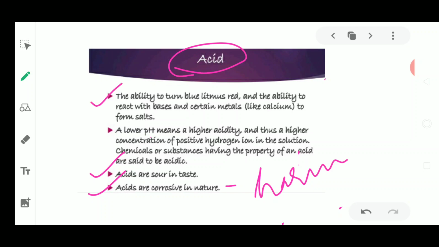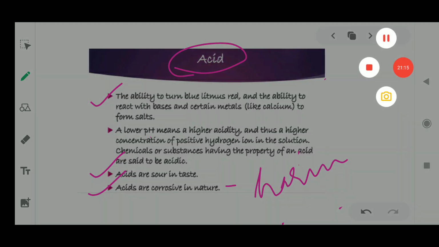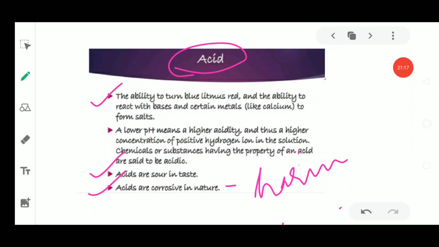Just now we have studied the litmus and the solution. It is going to turn blue litmus to red. So it is one of the tests of the litmus, which is going to tell you about the acids present in the surroundings. Next, at lower pH, okay, we'll talk about pH and then I'll discuss this property again.